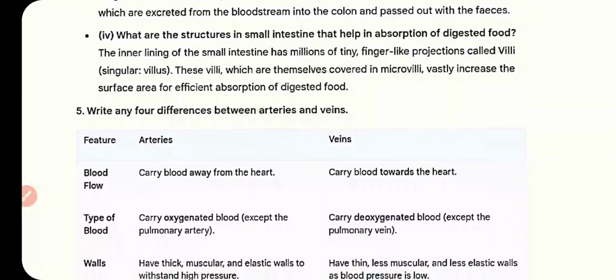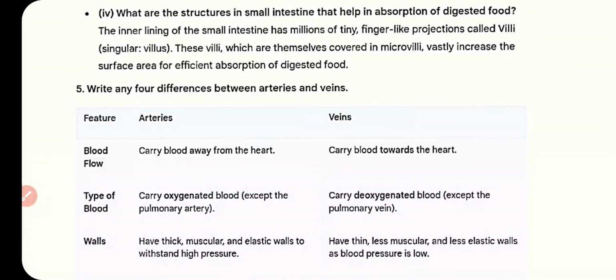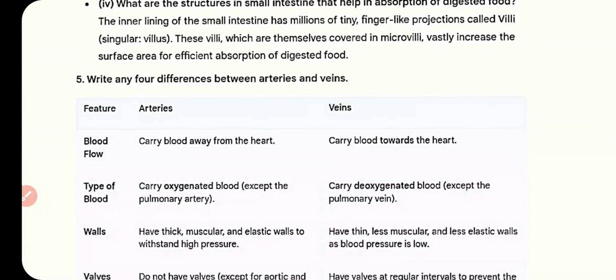What are the structures in the small intestine that help in absorption of digested food? The inner lining of the small intestine has millions of tiny finger-like projections called villi, singular villus. These villi, which are themselves covered in microvilli, vastly increase the surface area for efficient absorption of digested food.